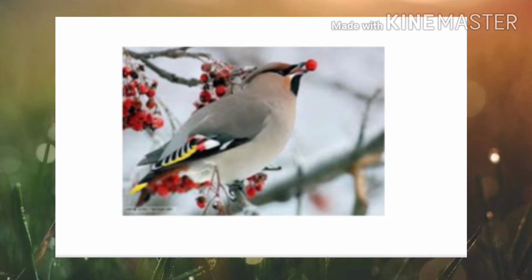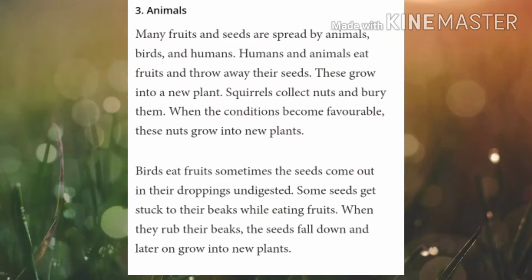Now we will discuss seed dispersal by animals. Many fruits and seeds are spread by animals, birds and humans. Humans and animals eat fruits and throw away their seeds. These grow into a new plant. Squirrels collect nuts and bury them. When the conditions become favorable, these nuts grow into new plants.